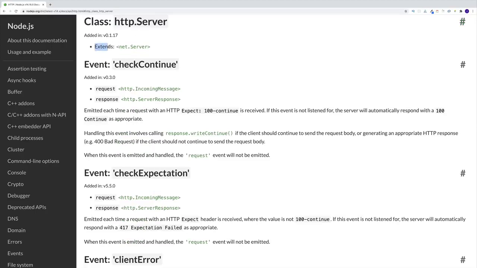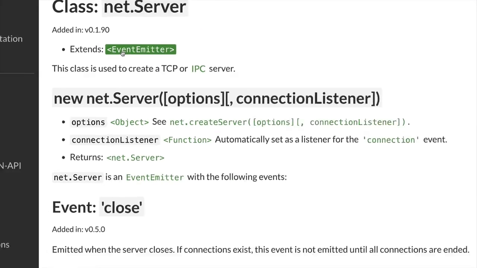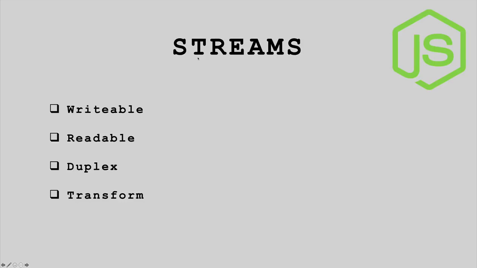And if you want to dig deeper, you can just click on server. You notice that it extends net server. And if we keep on digging, check it out. So this one extends what? It extends the event emitter. So hopefully that makes it clear that even though you might not be setting up events on your own, a bunch of built-in modules rely heavily on this concept of events.